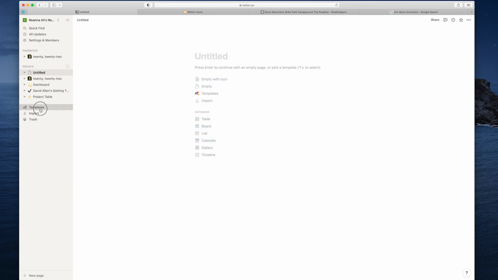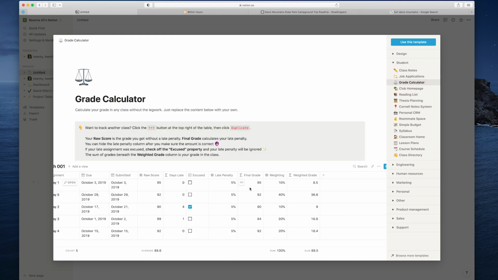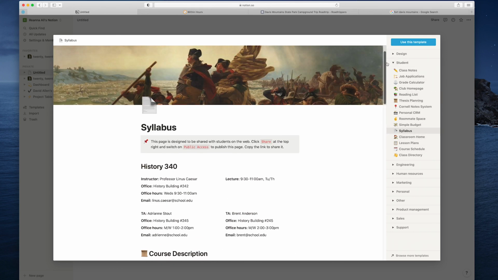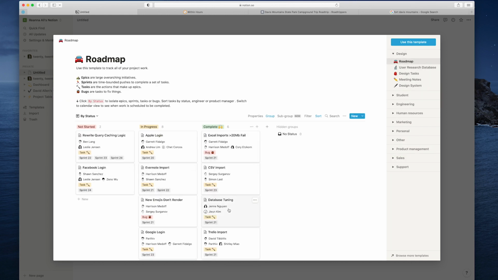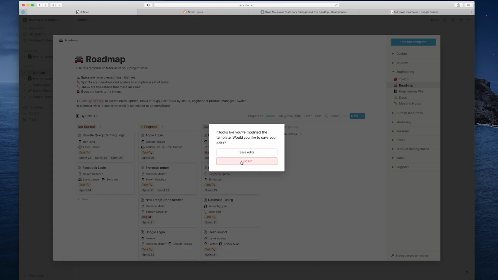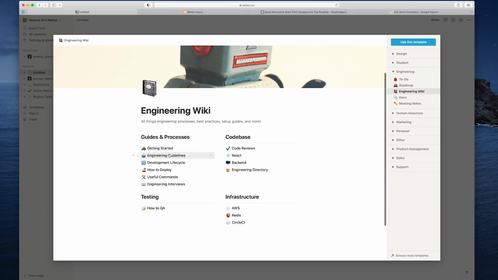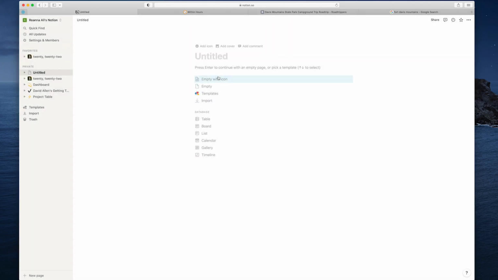It also allows you to do templates. So if you were to go into the templates, you can see that for a student, there are class notes, job applications, a grade calculator, and it gives you a really good snippet of what this stuff would look like. There's something in here for everyone. Here is for a design team, a roadmap of different projects, engineering. There's a bunch of different things that you can do. So this would be similar to my database, pages that are all linked on the main page. So yeah, there's a bunch of things that you can do here. So it's really easy to use.